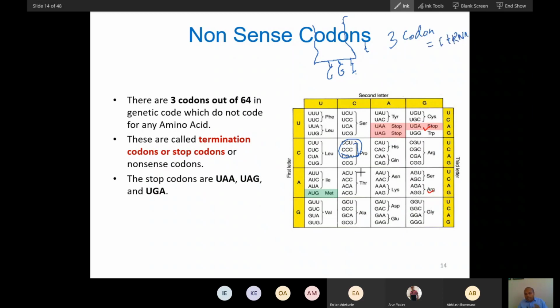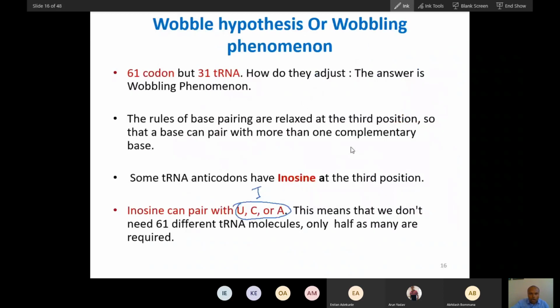So did you understand? Fewer tRNAs can read all the codons: 31 tRNAs can read 61 codons. So this is one explanation. Now, did you understand? This is one reason.